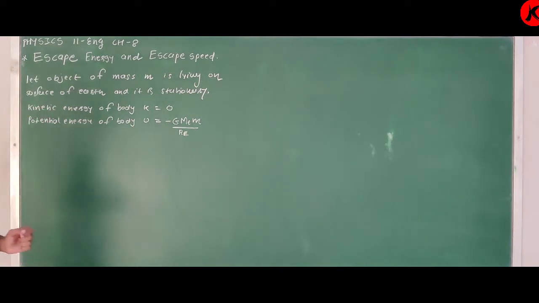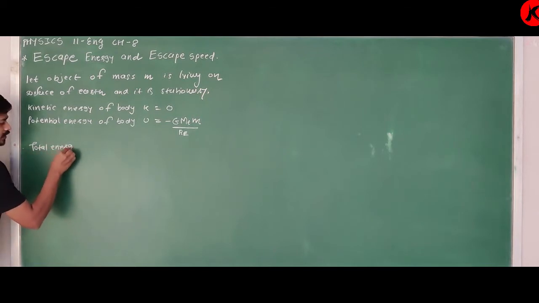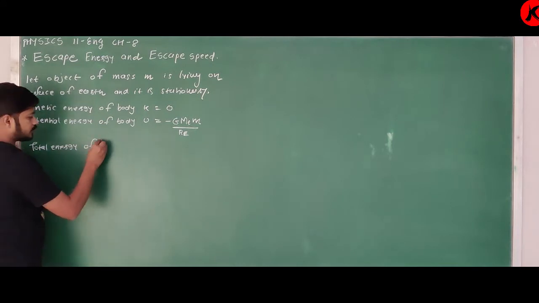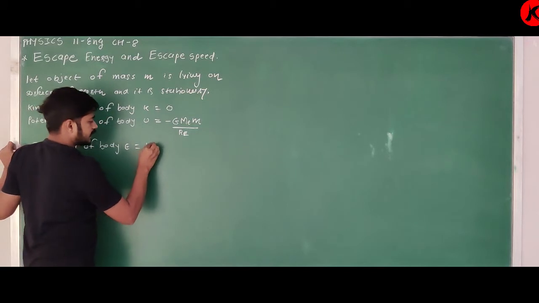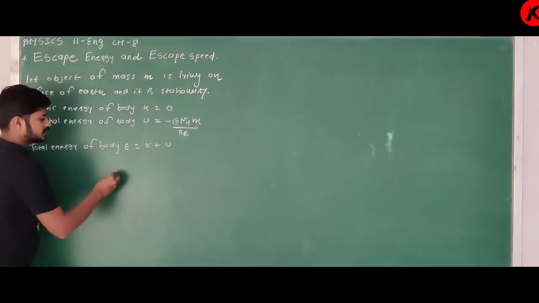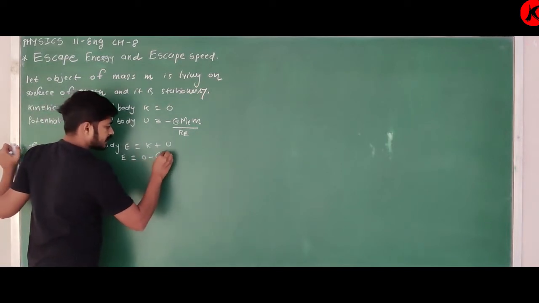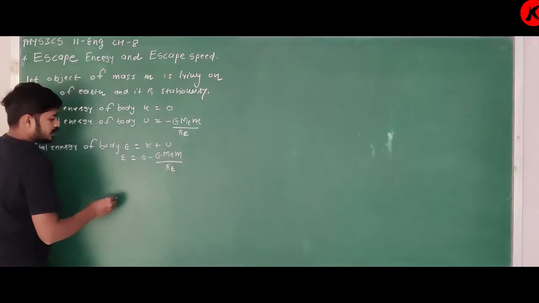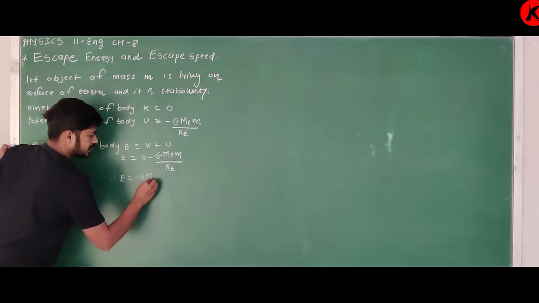Clear about this? So therefore, the total energy of the body, E, is equal to kinetic energy plus potential energy. So the total energy E is equal to 0 minus GMeM upon Re, so E is equal to minus GMeM upon Re.